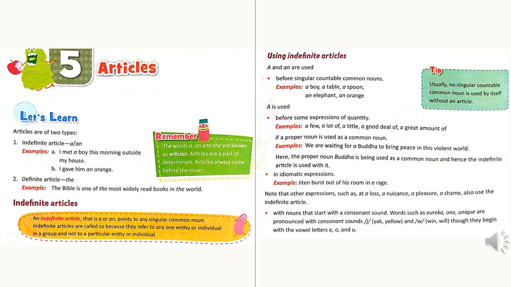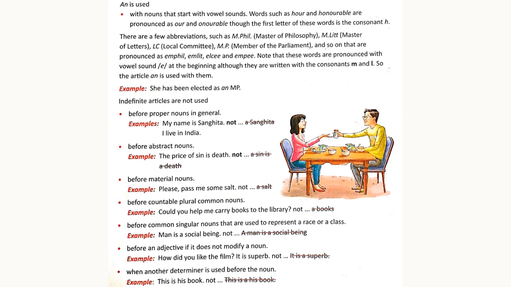An is used with nouns that start with vowel sounds. Words such as hour, honor are pronounced as our and onor. Though the first letter of this word is the consonant H, it is actually silent. That's why here an is used.